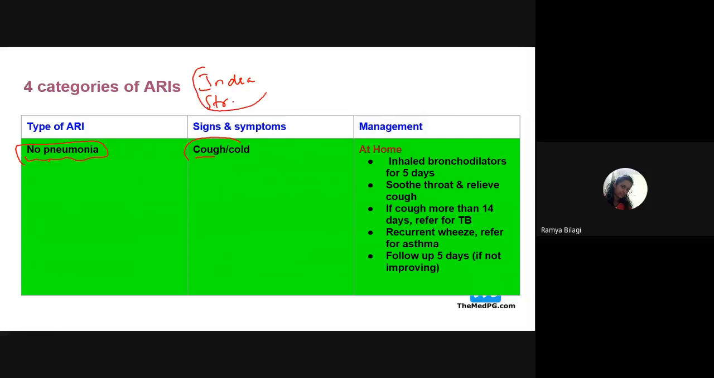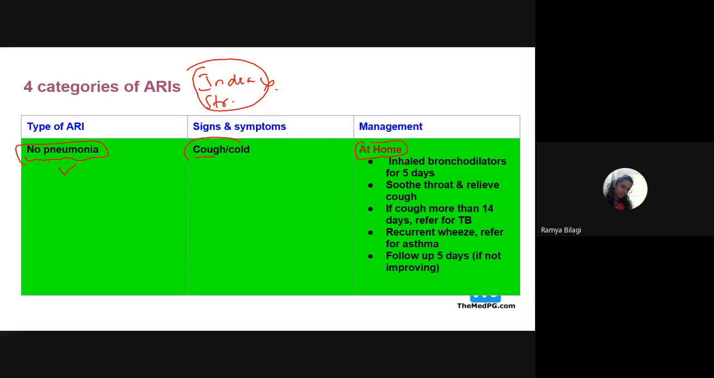So when these two things are absent, and there is only a simple cold or the child is coughing, then we can say that there is no pneumonia. So what is the line of management over here? You can manage that individual or the child at home itself.